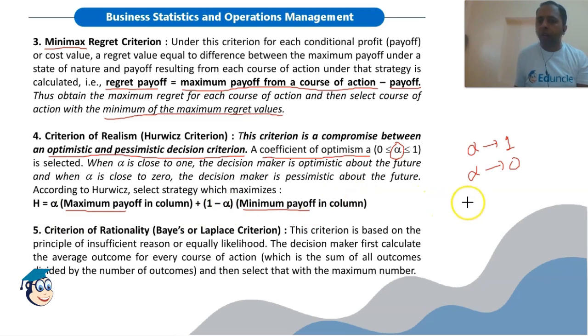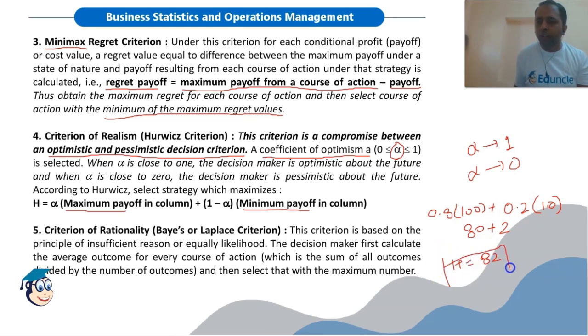Say under a particular course of action, we have selected alpha as 0.8, and the maximum payoff is say 100. Then 1 minus alpha will be 0.2, and say the minimum payoff here is 10 for a particular course of action. So the value of h will be 80 plus 2, 82. This will be the value of h.